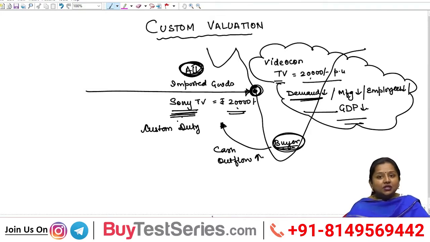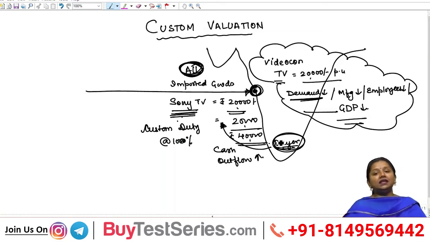Let's say they have charged customs duty on a television set at the rate of 100%. That would amount to 20,000 of duty on a television set of 20,000 rupees, which would make the total price of the imported television set in the Indian economy 40,000.